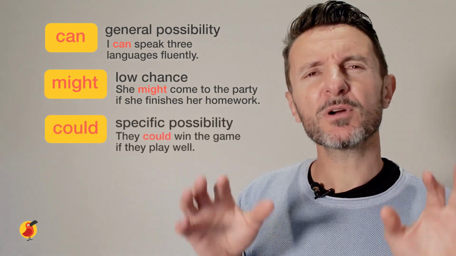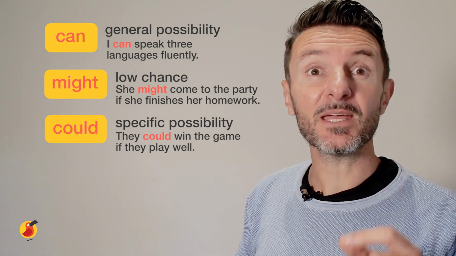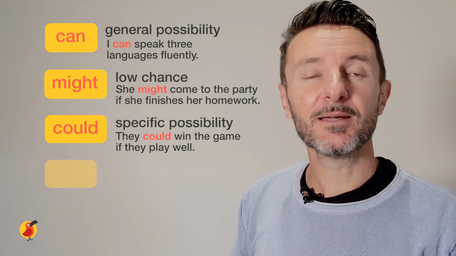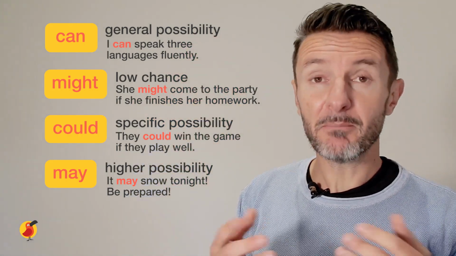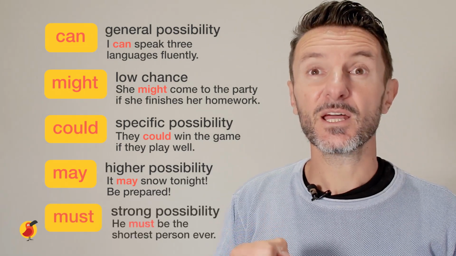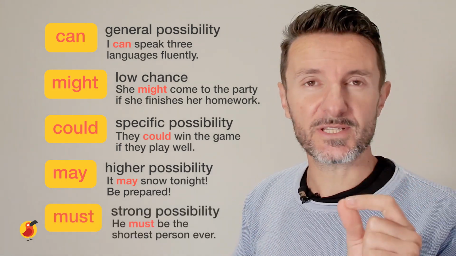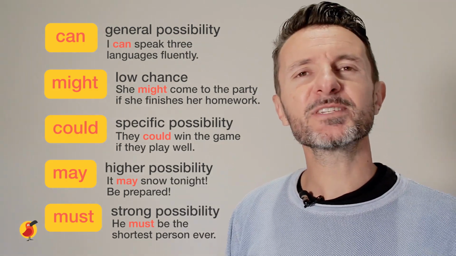Could. A more specific possibility. They could win the game if they play well. May. A higher level of possibility. It may snow tonight, so be prepared. Must, a strong possibility or a certainty. He must be the shortest person I have ever seen.